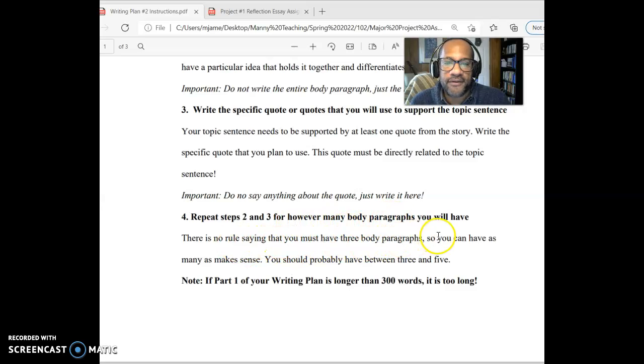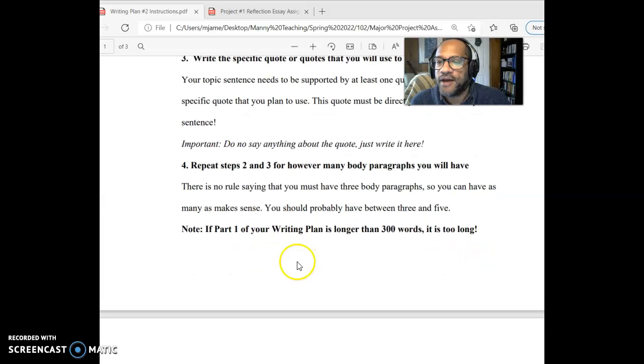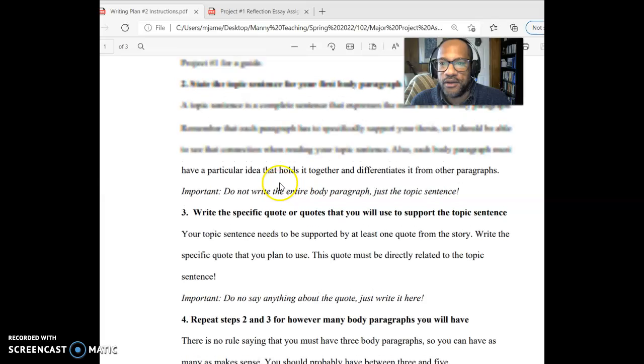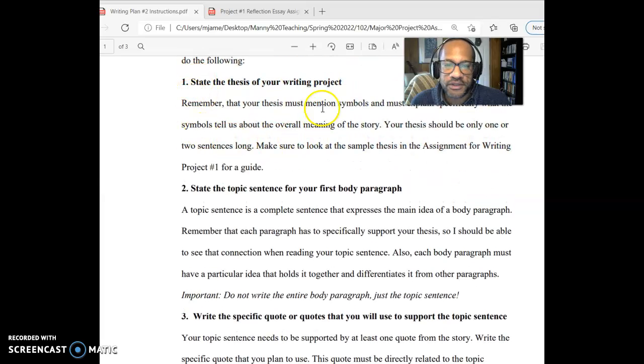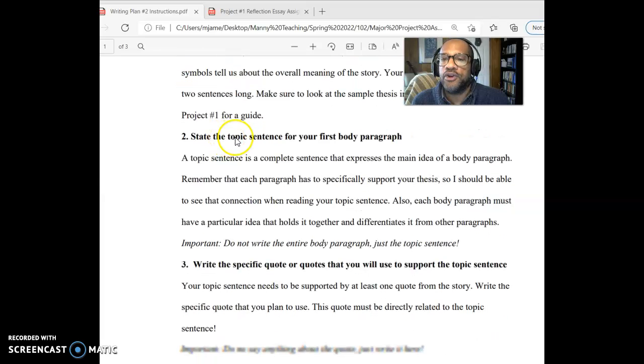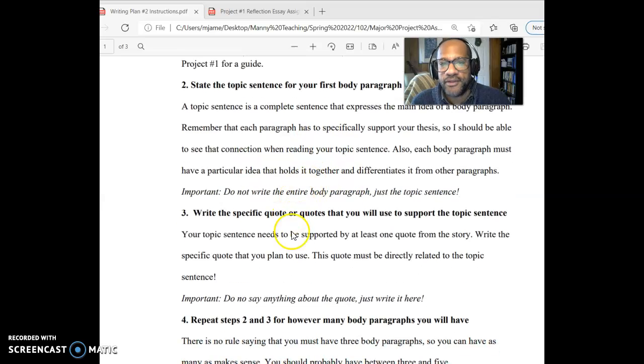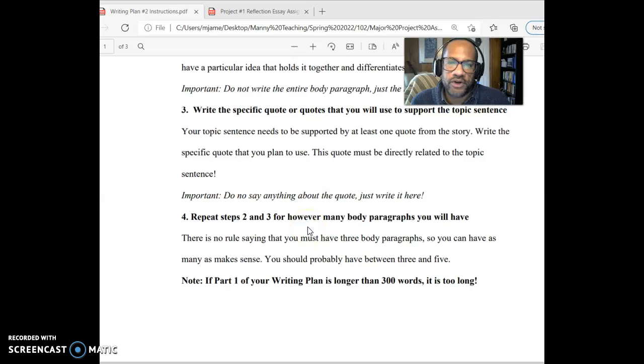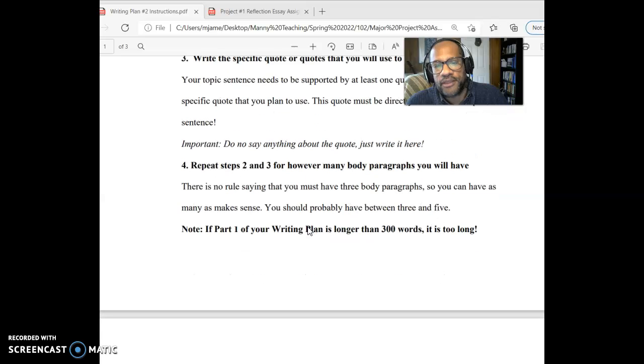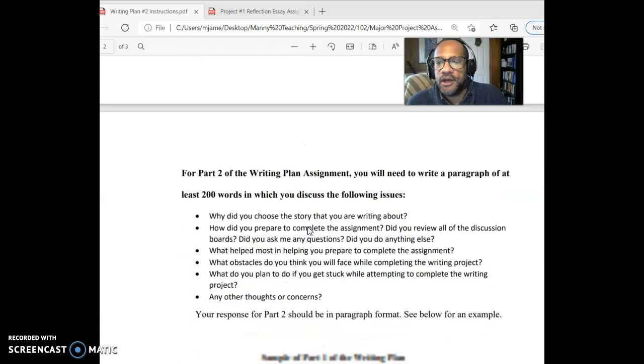There's no rule saying you have to have 3 body paragraphs. You can have as many as makes sense. You should probably have between 3 and 5. And then I say, note if part 1 of your writing plan is longer than 300 words, it's too long, right? Because this should just be a couple of sentences. Your thesis should just be a couple of sentences. Each topic sentence should only be a sentence, and then you should have some quotes. If it's going longer than 300 words, that's way too much. 100, 150 words, something like that for this. So, you don't need to do too much for this.